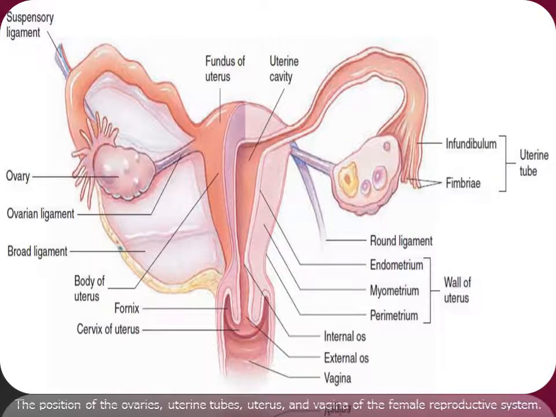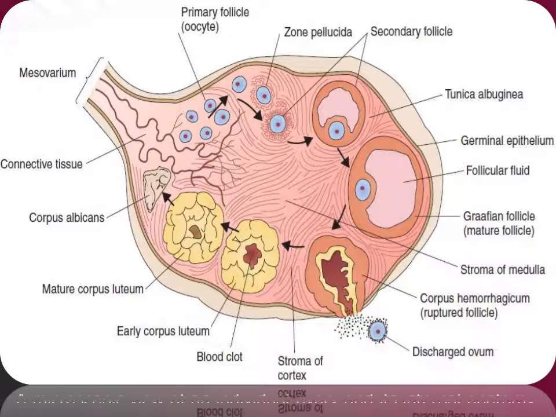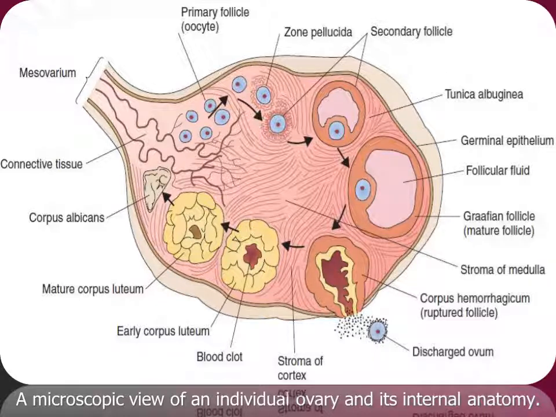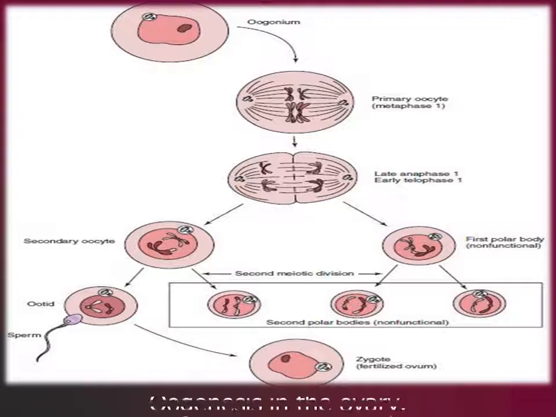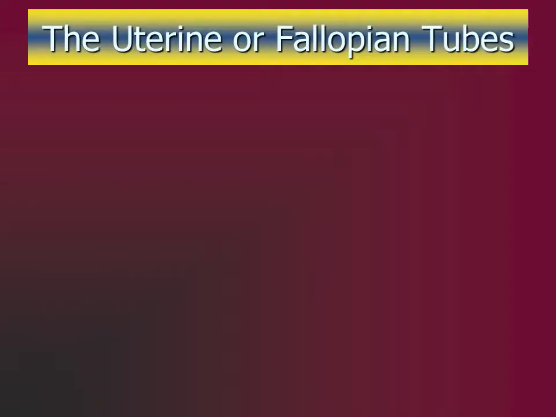As you can see, this is the position of the ovaries, uterine tubes, uterus, and vagina of the female reproductive system. This is a microscopic view of an individual ovary and its internal anatomy. And this is the oogenesis in the ovary. The uterine or fallopian tubes.